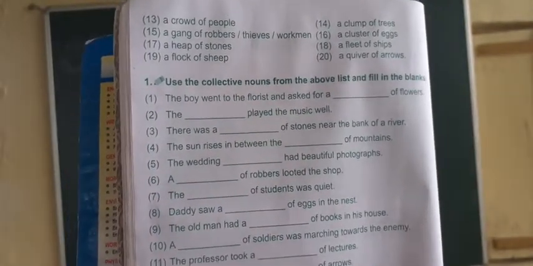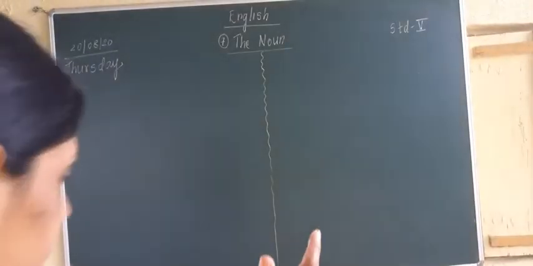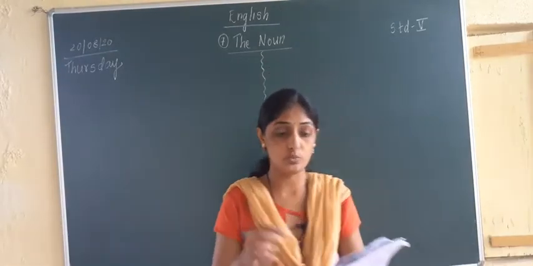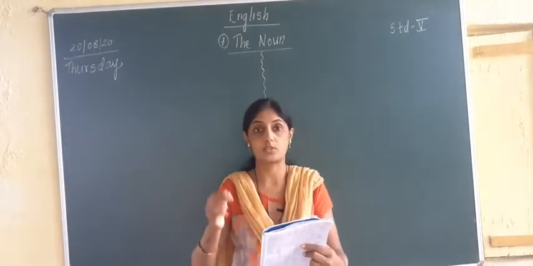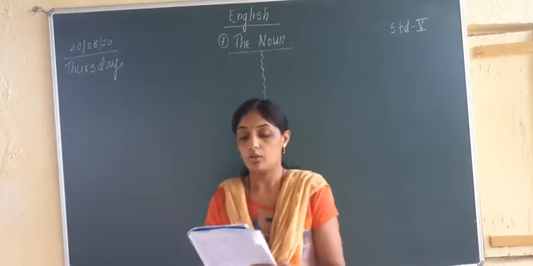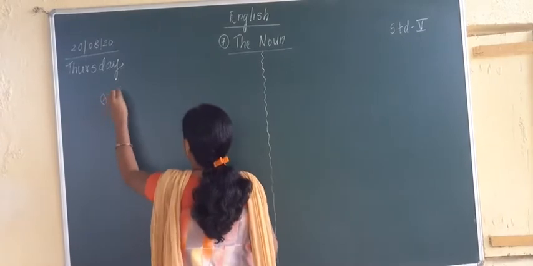Use the collective nouns from the above list and fill in the blanks. What we have to do? We have to see in the 20 collective nouns which collective noun will suit these sentences. Total 12 sentences are there. Now the first sentence which is given here is, the boy